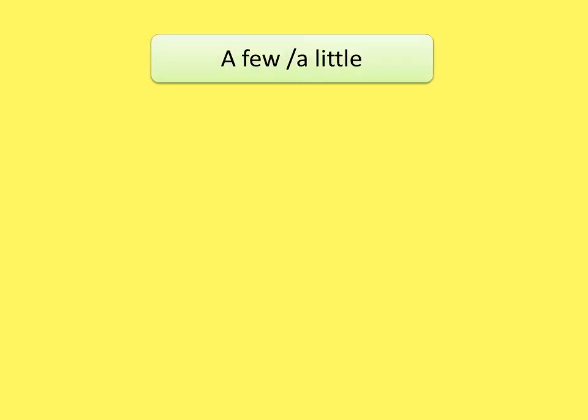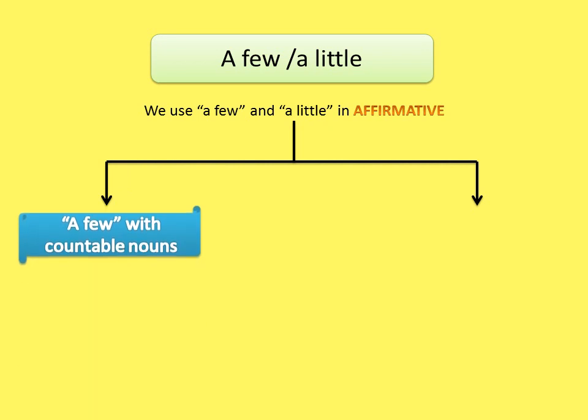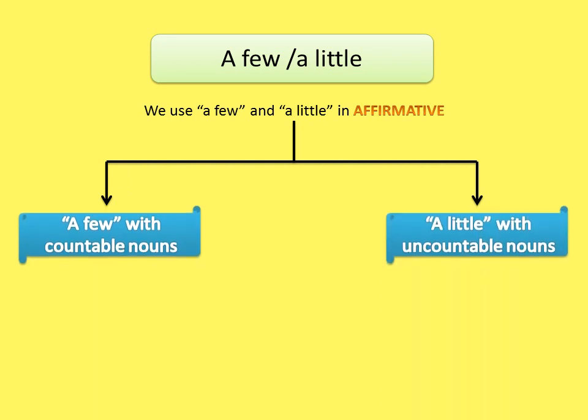Next one, a few and a little. We use a few and a little just in affirmative. We use a few with countable nouns and a little with uncountable nouns.